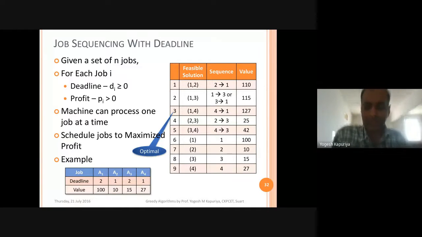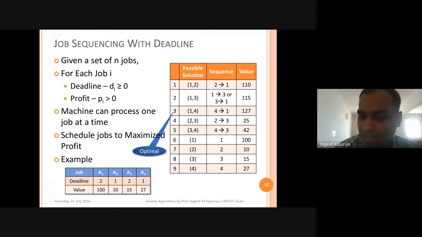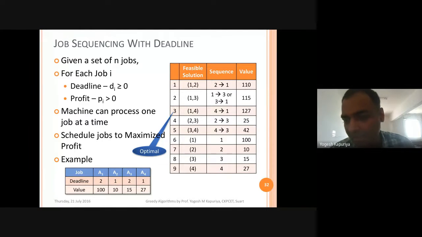I need your input. You have two numbers. One is deadline, second is profit. Obviously, you have to sort something. You have to sort it. So what are the options available? Just let me know. You want to maximize profit. So one logic says that you should schedule that job first, which has the maximum profit. Isn't it?